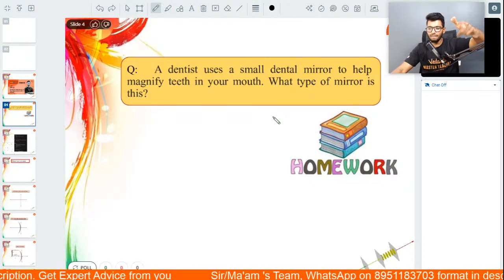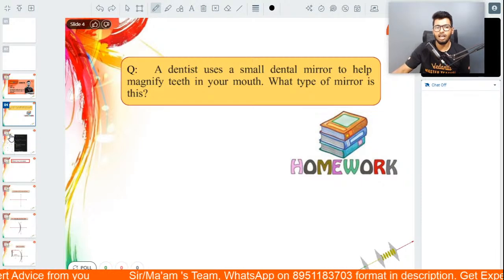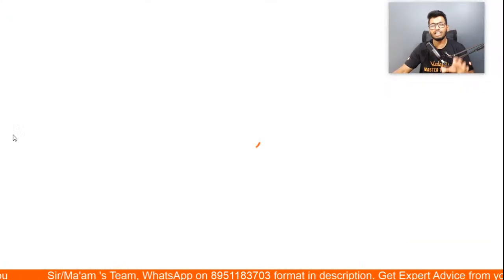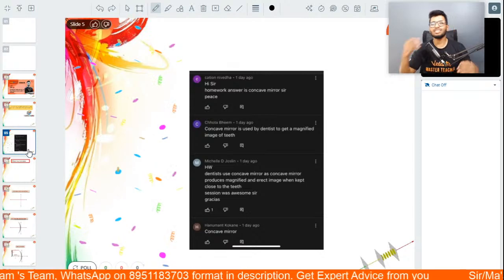Anyone knows the answer for this one? The answer to this question is concave mirrors. They basically use concave mirrors to see what's happening inside your teeth.